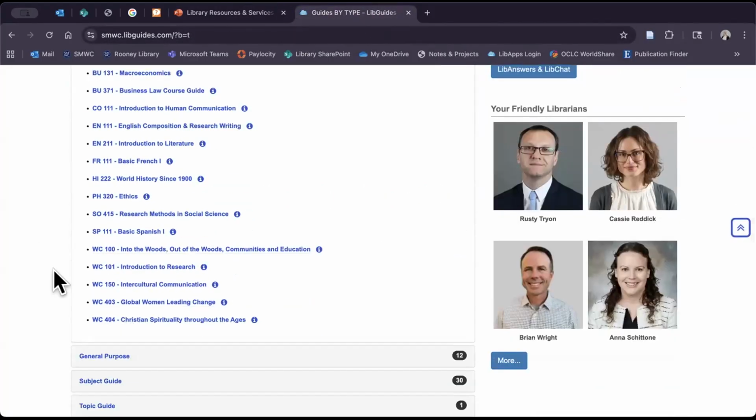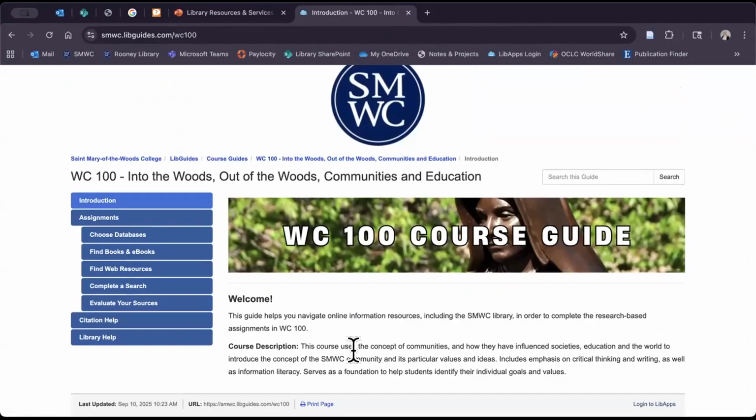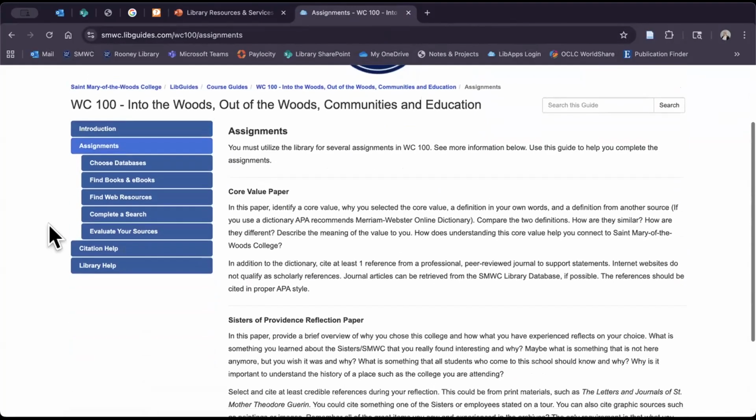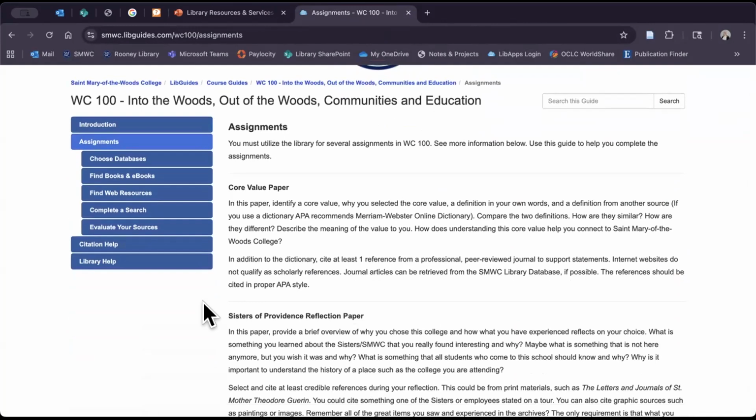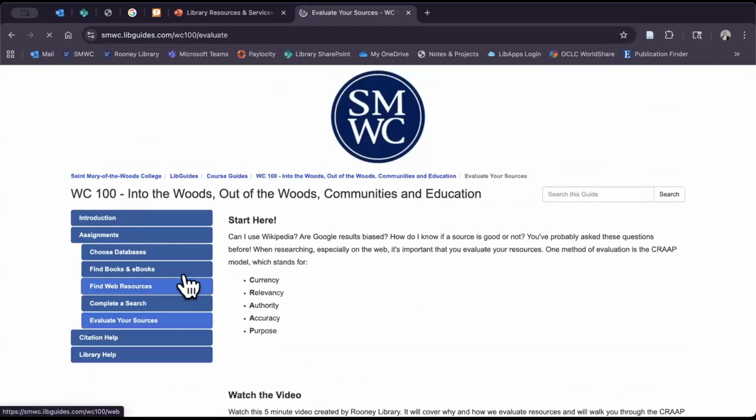But let's take a look at a class that pretty much everybody takes, which would be this one right here. So you'll see some information about the class, like the course description. You'll see the different assignments that involve library research. And you'll be able to see information about the databases that you might need, books and ebooks, web resources. You'll also have tutorials on how to complete a search or how to evaluate your resources.